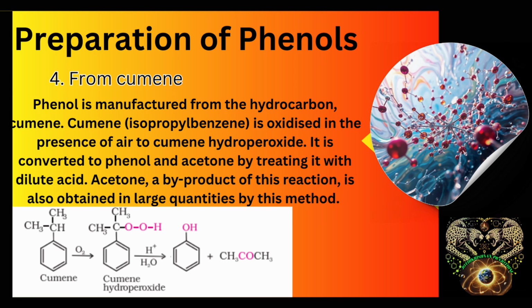The last one is from cumene, where cumene, which is also called as isopropyl benzene, is oxidized in the presence of air to cumene hydroperoxide. It is converted to phenol and acetone by treating it with dilute acid. Most of the worldwide production of phenol is from cumene.